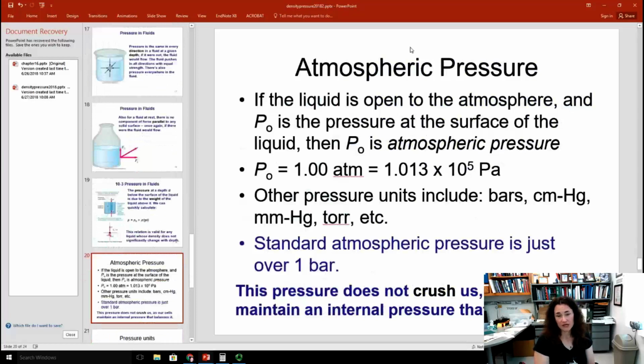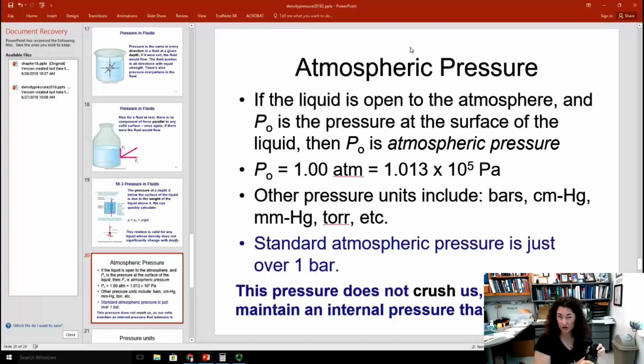Now, if the liquid is open to the atmosphere, like my water bottle container here, just sitting in the container, then that P naught that we talked about is the pressure at the surface of the liquid. And lots of times in our physics problems, we're going to use atmospheric pressure as that P naught. So P naught would then be 1 atmosphere, which is 1.013 times 10 to the 5th pascals.